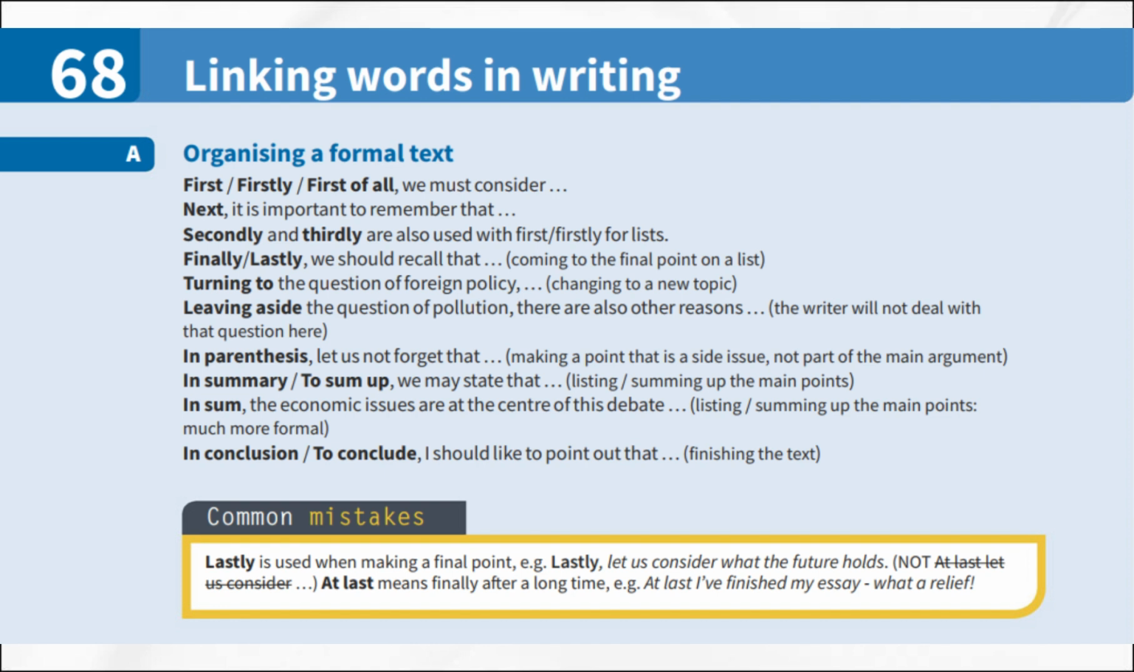Organizing a formal text. First, let us look at expressions used to organize a formal text. We can start a list with first, firstly, or first of all. First, we must consider. Then, we move to the next point. Next. It is important to remember that. Secondly and thirdly are also used with first or firstly for lists.